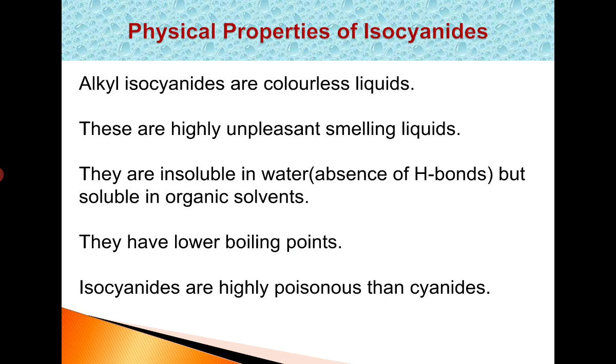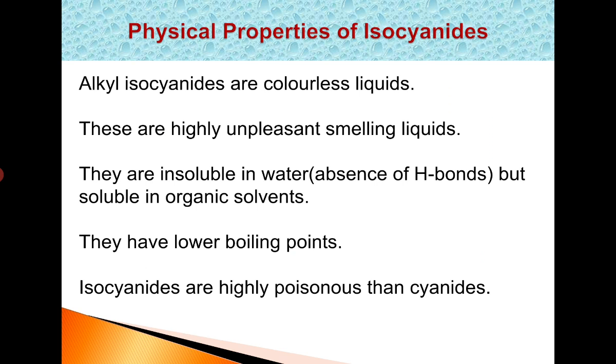Physical properties of isocyanides. Alkyl isocyanides are colorless liquids, and these are highly unpleasant smelling liquids. Cyanides are pleasant smelling, but isocyanides are highly unpleasant smelling. These are insoluble in water because of the absence of hydrogen bonds, but these are soluble in organic solvents, and these have lower boiling points.